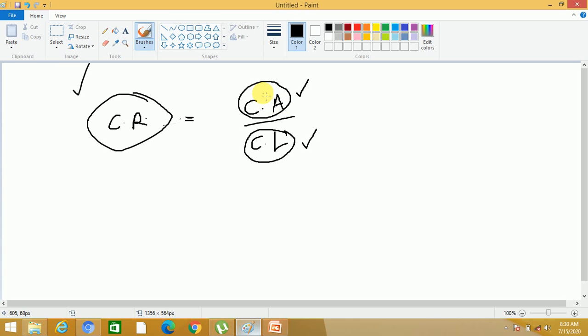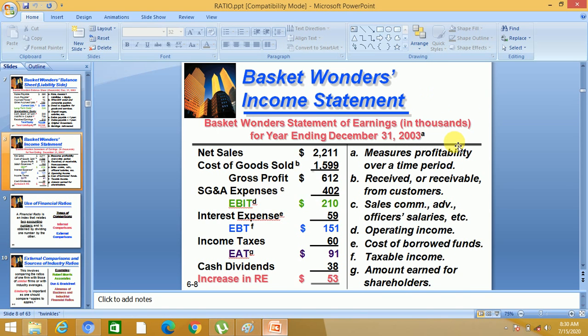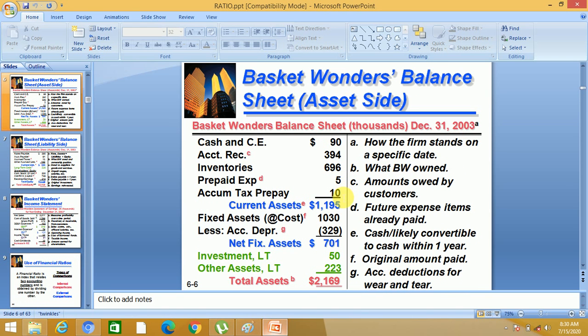This is an accounting number, current assets of the company. This is another accounting number, current liabilities of the company. When we divide one by the other, we get a financial ratio. Now look at the previous balance sheet. What are our current assets? 1195.